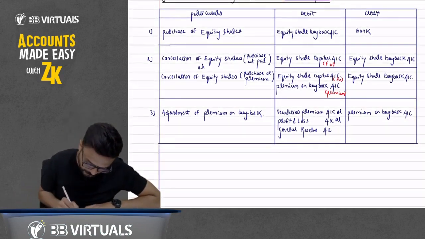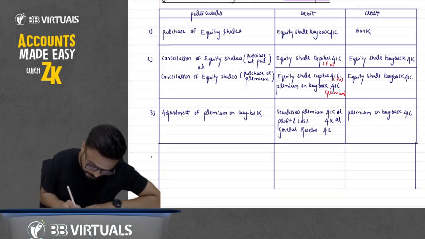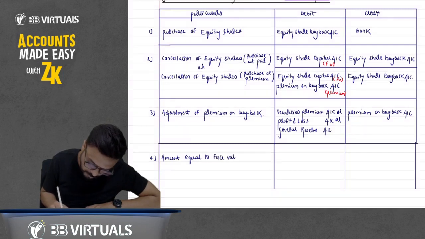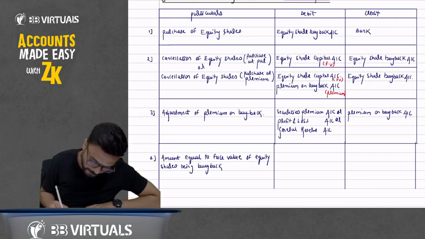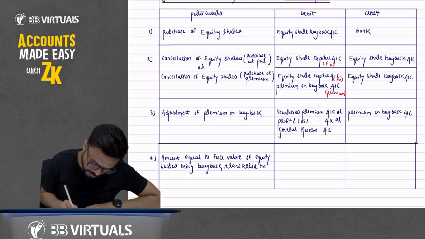Fourth entry. Just 1 minute. Fourth entry: amount equal to face value of equity shares being bought back is transferred to which account?